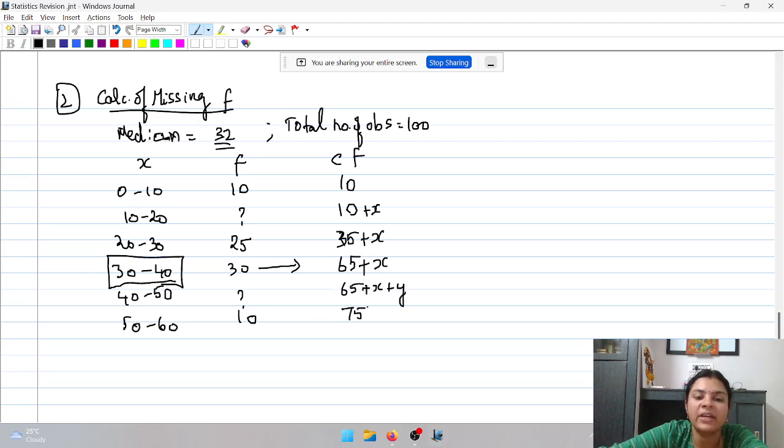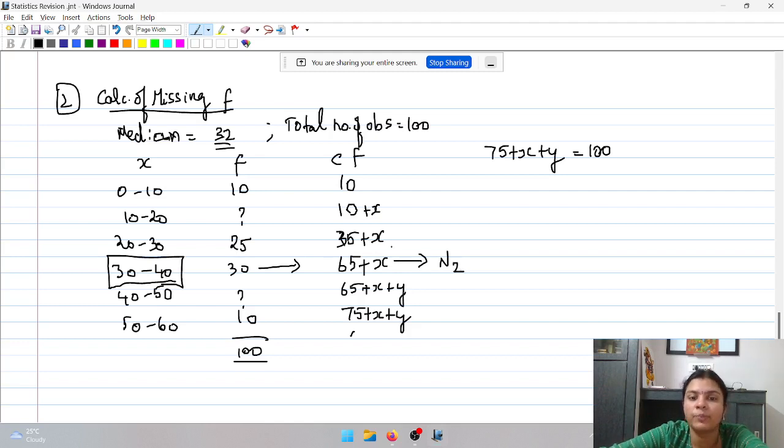And the last one 75 plus x plus y. Now we know that this total is going to be 100. In other words, 75 plus x plus y is equal to 100. Now coming back, the median class is going to be 30 to 40. Therefore, 65 plus x becomes n2. The preceding class cumulative frequency will be taken as n1.